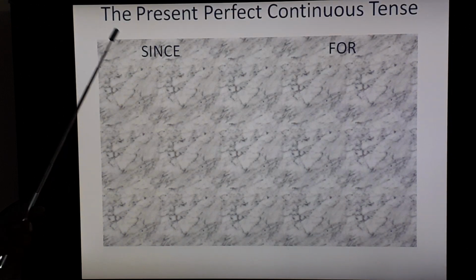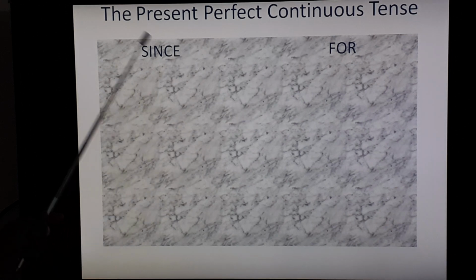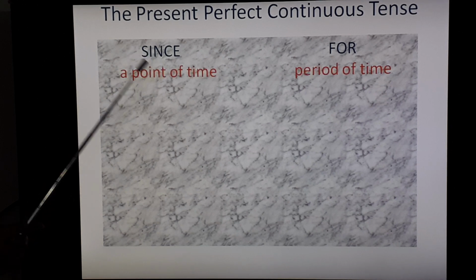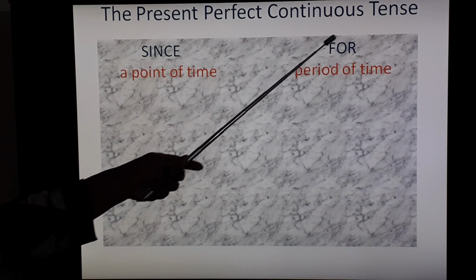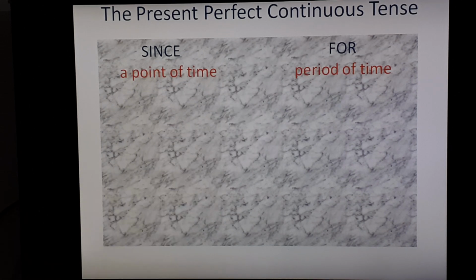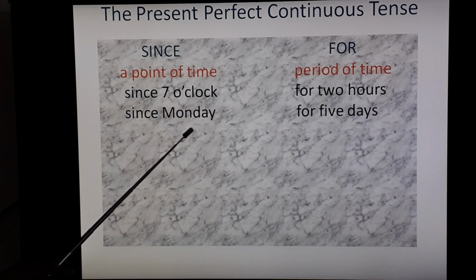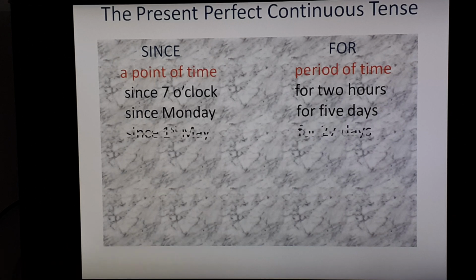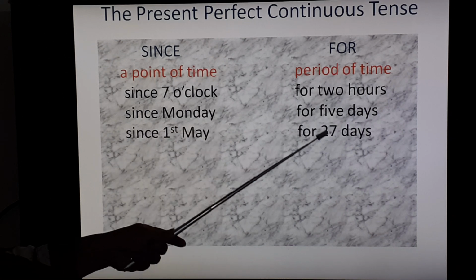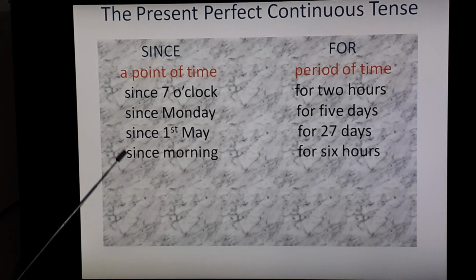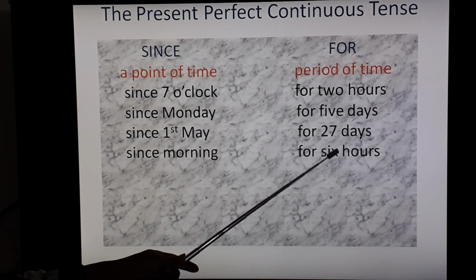Let's see the difference between since and for that you have to use in the present perfect continuous tense. Since shows a point of time, whereas for shows period of time. For example, since 7 o'clock, whereas for 2 hours. Since Monday, for 5 days. Since 1st May for 27 days. Since morning for 6 hours.